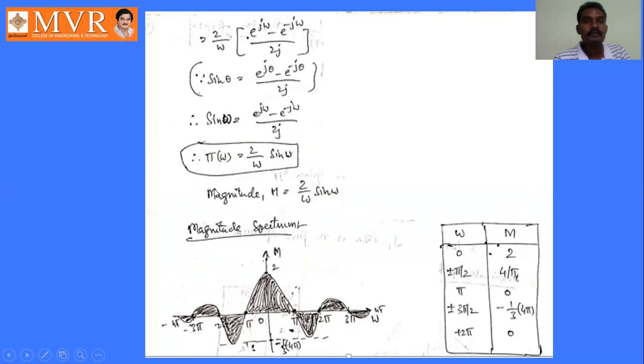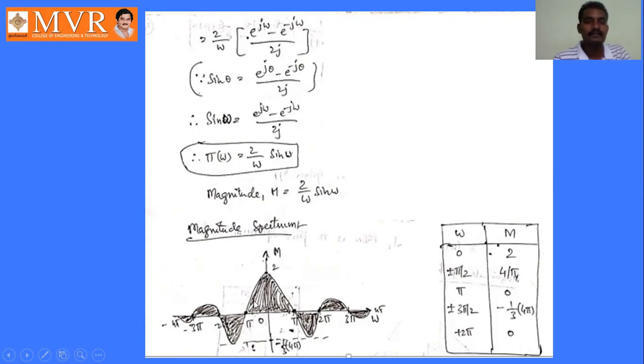Right? So magnitude M, is there any imaginary term here? No, there is no imaginary term. If there is no imaginary term, then no phase spectrum exists. So we only have the magnitude spectrum. So magnitude M is equal to 2 by omega into sin omega. By taking values of omega and M and simply substituting these values in this expression, we will get the magnitude spectrum like this.